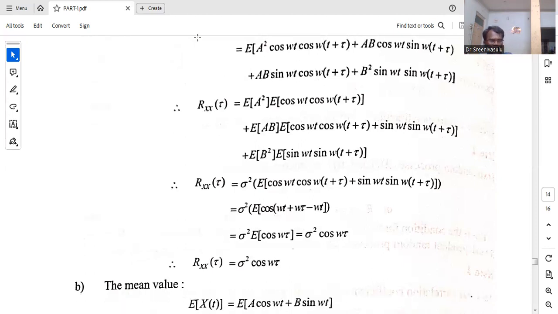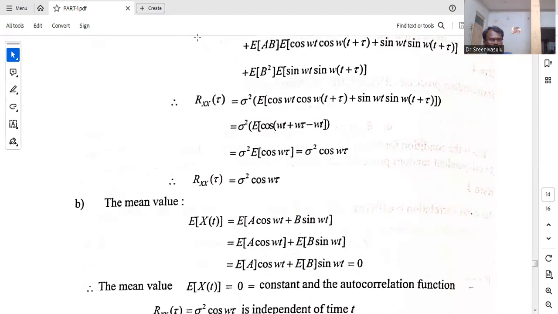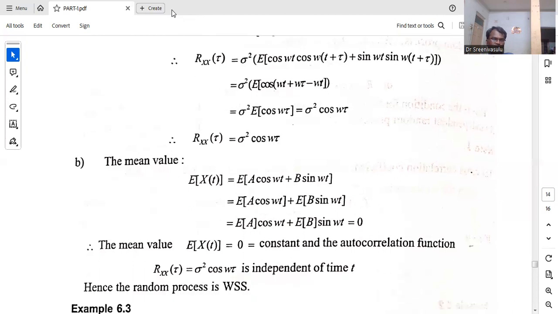So finally, if you observe, the autocorrelation function of the random process is independent of time. It is a function of tau, some other variable. It is one of the conditions for wide sense stationary.